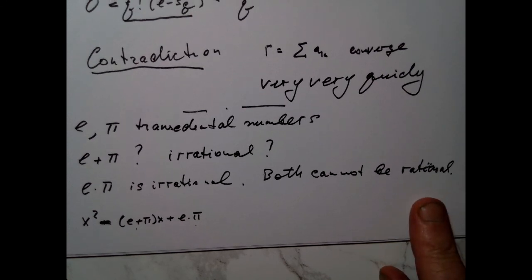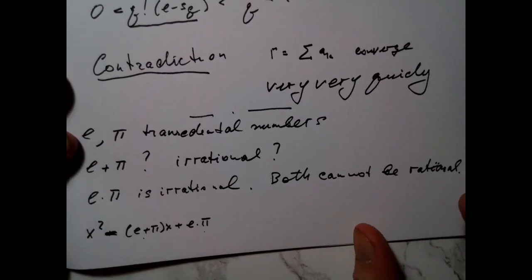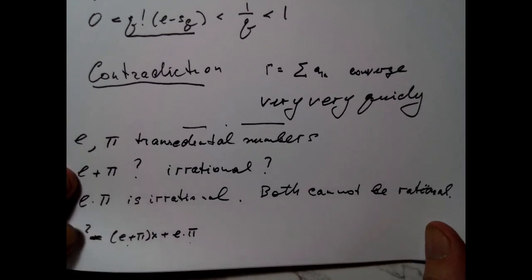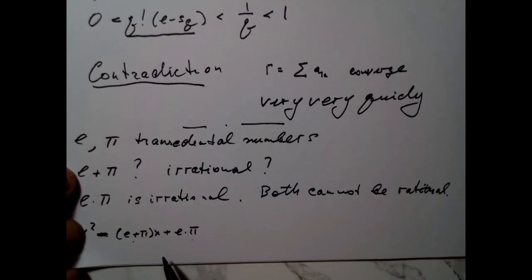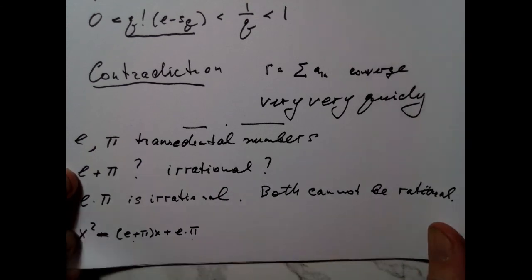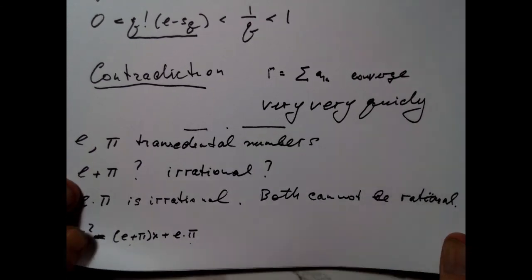But we don't know if either one of them is. We know that one of them has to be irrational, but we don't know which one, or both.